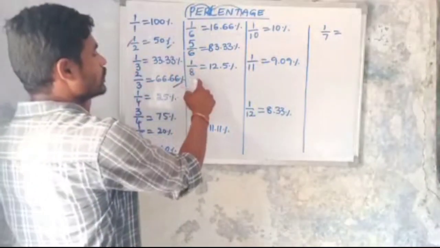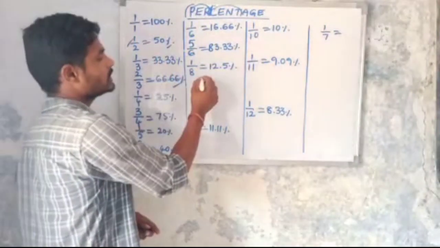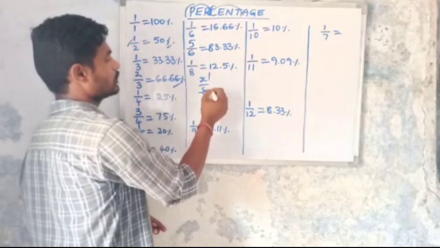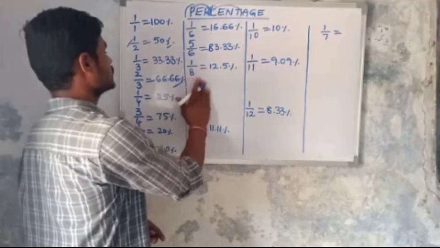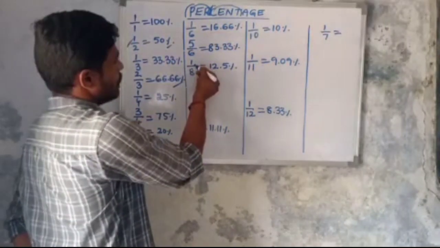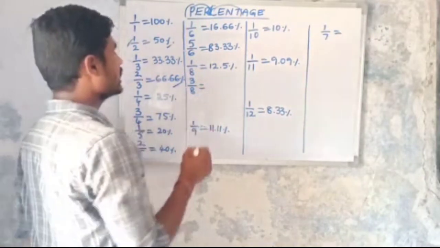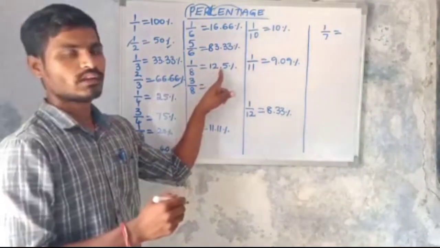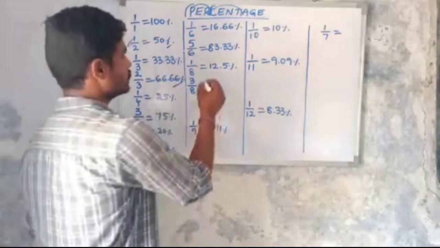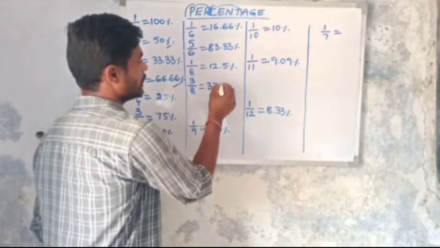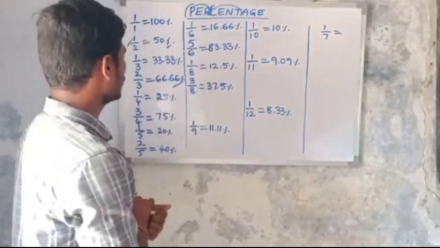So 1 by 8 equals 12.5%. Then 2 by 8 means 2 ones are 2, 4 twos are 8, so 1 by 4, again 25% only. Then next, 3 by 8. You should remember 3 by 8. Multiply with 12.5: 3 into 12 is 36 and 3 into 0.5 is 1.5, so 37.5%.